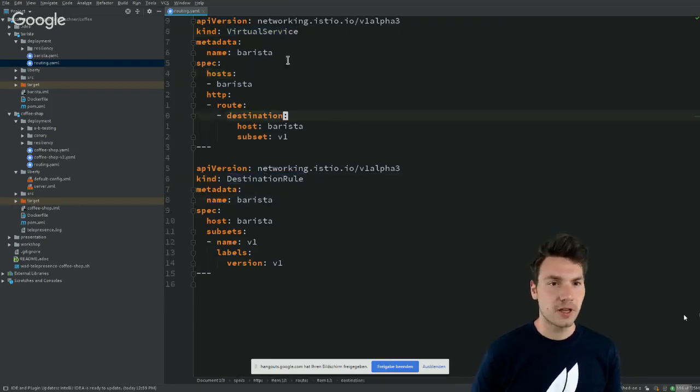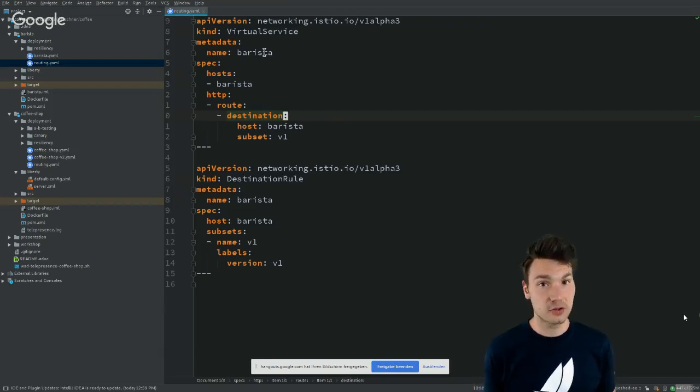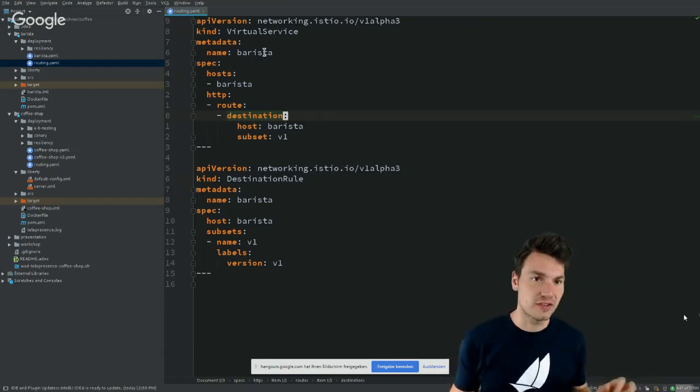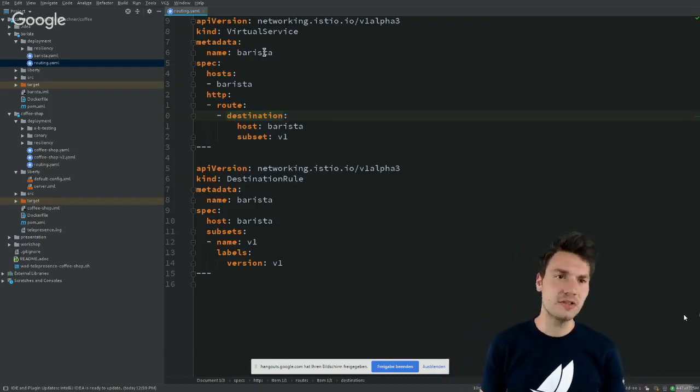So what are these? A virtual service configures a service that is part of the service mesh with regards to traffic routing. So it configures the routing rules for, in this case, the Barista service. And what is a service in the service mesh? Well, per default, all of the Kubernetes services are actually Istio service mesh services as well. But also we could have some more advanced examples. For example, we could provide wildcard virtual services or extend our mesh with services that are not actually part of our Kubernetes cluster. That's why it's called virtual service. And we can provide some routing.